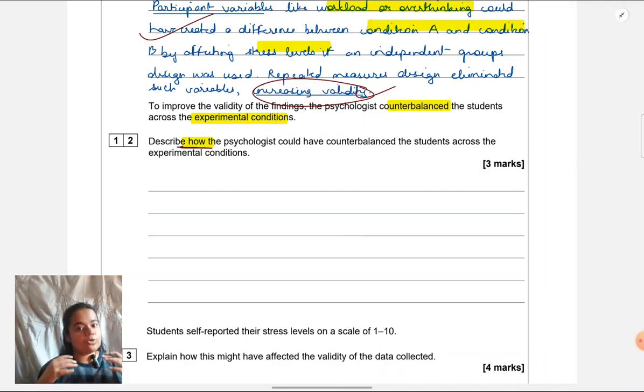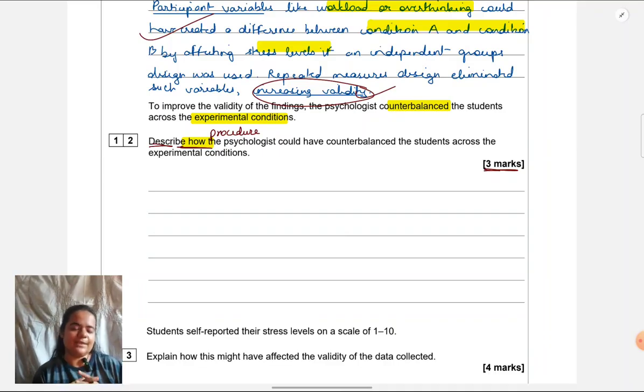They're asking you the procedure, the process. How, step by step, what would the researcher do to make sure that counterbalancing is there? That is what they want to know. It's for 3 marks. They want you to describe, means you have to give it step by step. That's all. Very explicitly, word to word, again contextualized in this situation, how counterbalancing would be done.